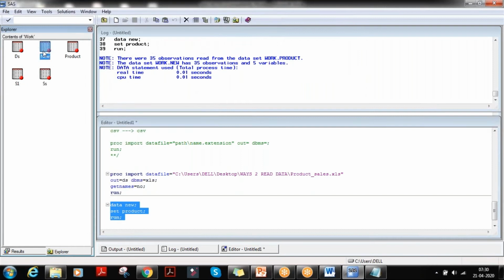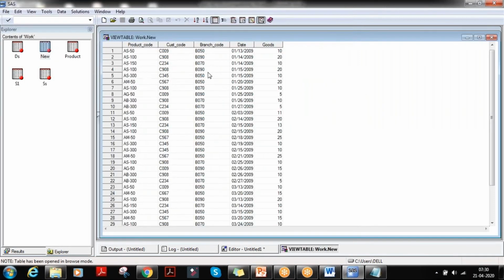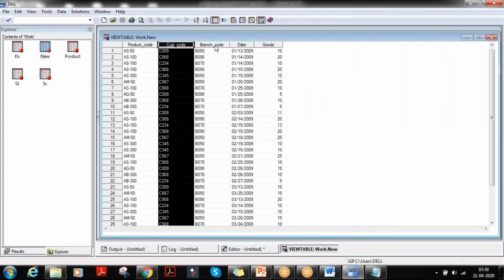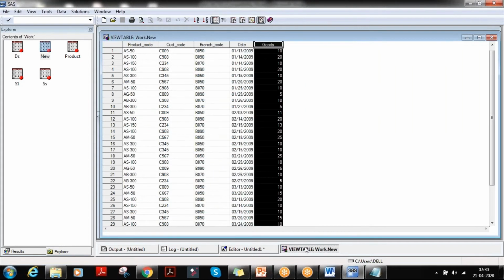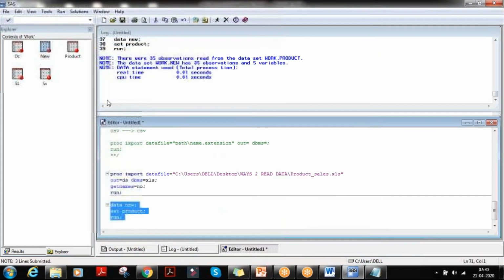So there is a new data set created here. Just click on that: product underscore code, customer underscore code, branch underscore code, date and goods. So the data from product has been copied to new. Why do we do this?